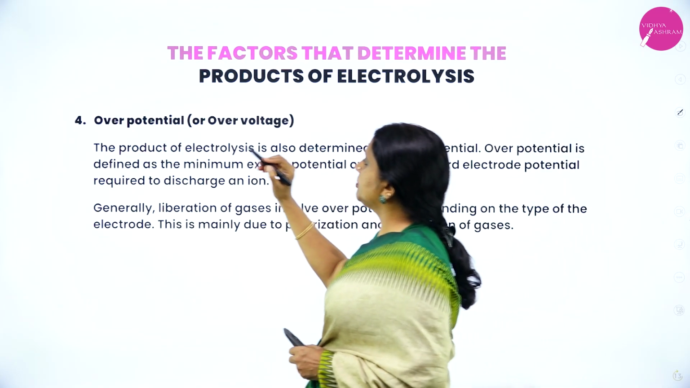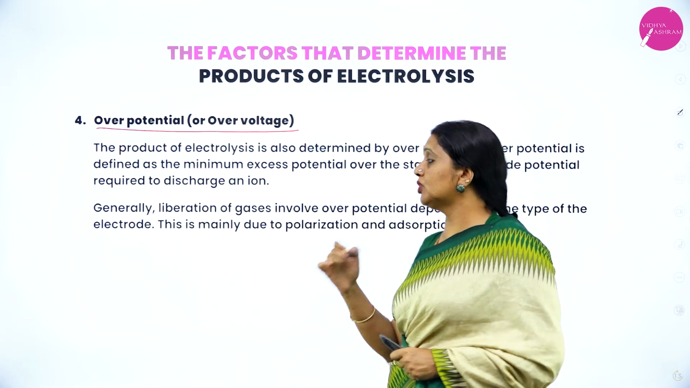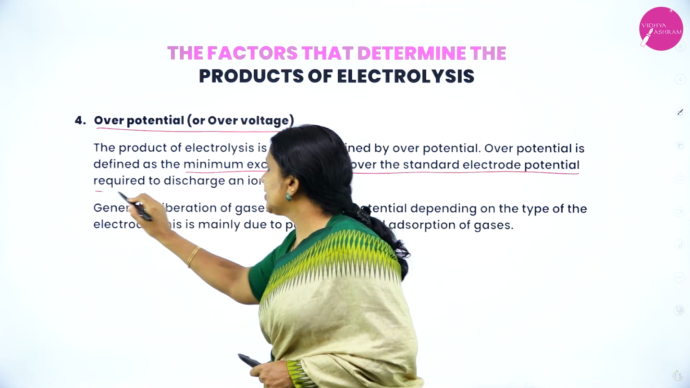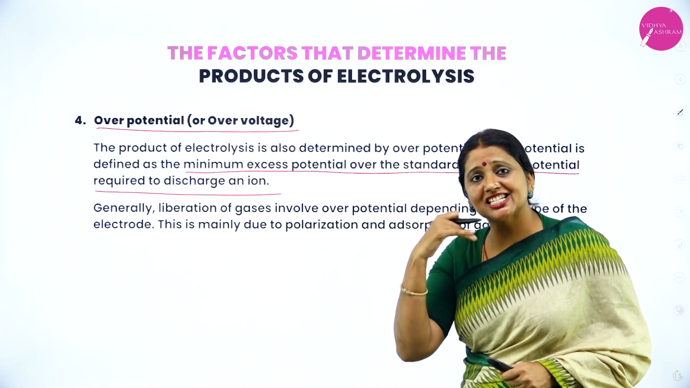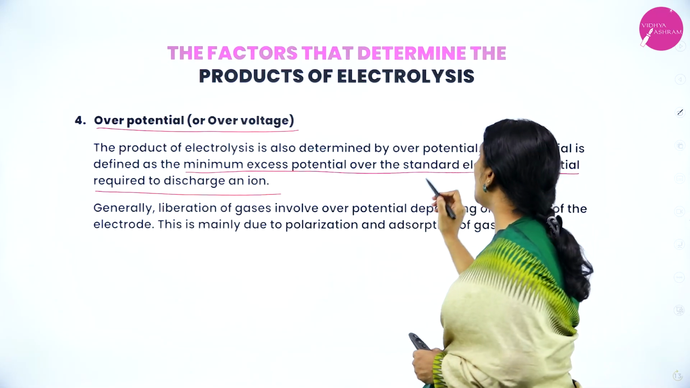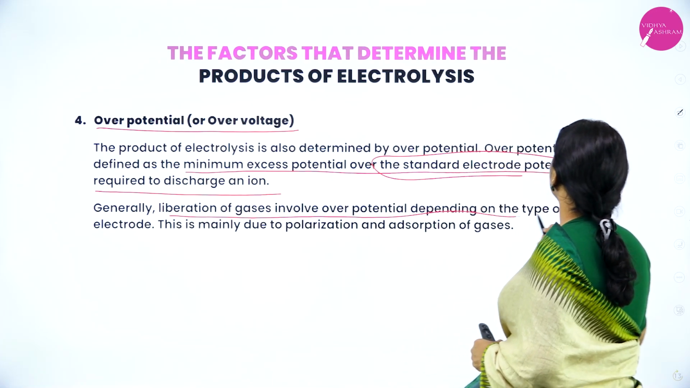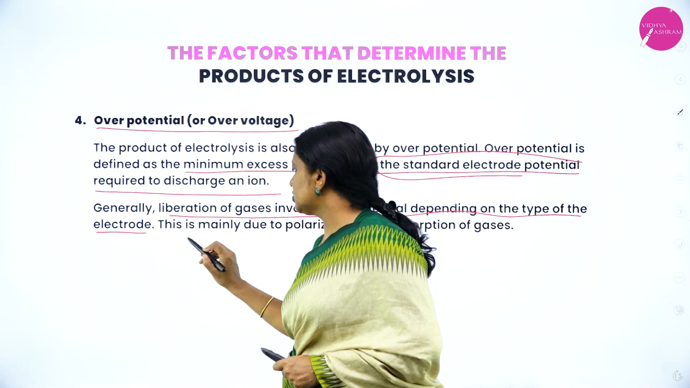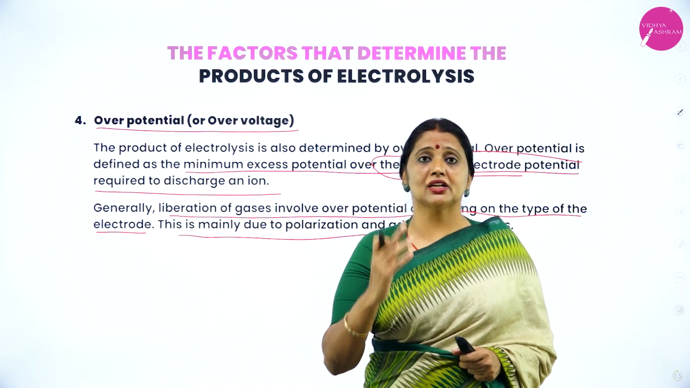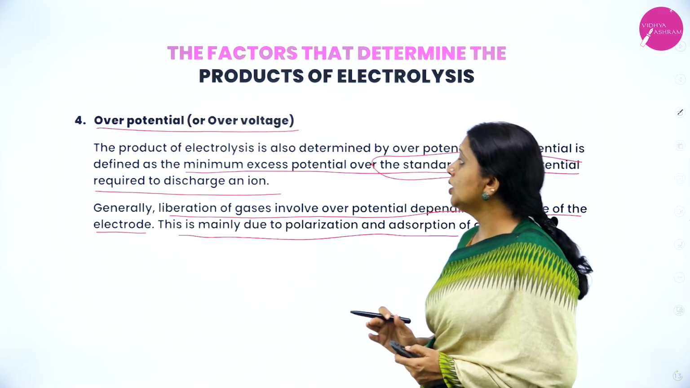Next, the fourth point, over potential or over voltage. What is over potential or over voltage? It is the minimum extra potential over the standard electrode potential required to discharge an ion. To discharge an ion, a minimum potential is required over the standard electrode potential, that is called over potential. Liberation of gas involves over potential depending upon the type of the electrolyte. This is mainly due to polarization and adsorption of gases. Therefore, the product of electrolysis also depends upon over potential or over voltage.